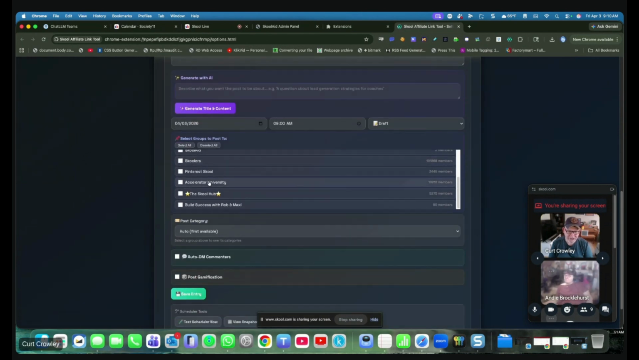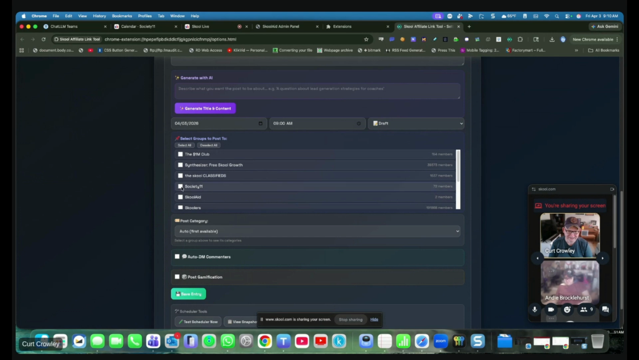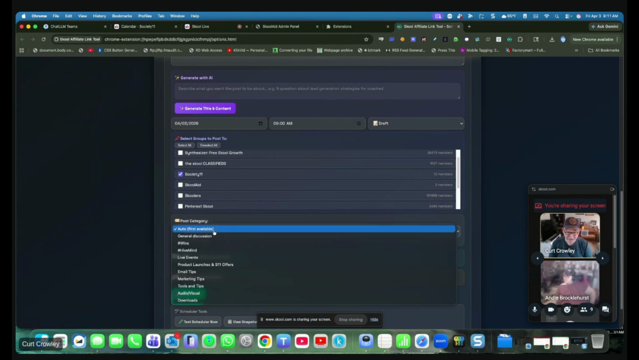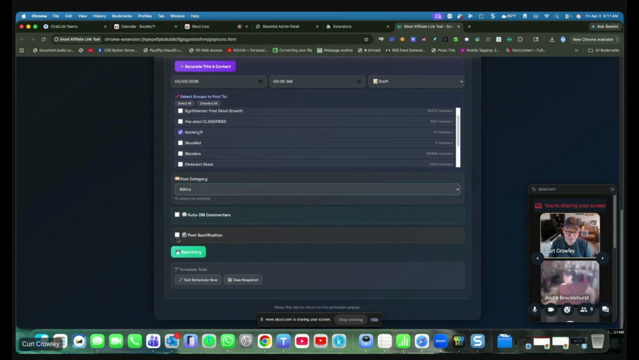And then you can come down here and say, okay, I want to put it inside of Society 11. Now you could do these inside of groups that you don't own. You just have to be a member of the groups and you can post. And then, of course, underneath Society 11, what category do I want this to be? Let's put this underneath wins. And then we're going to make this a post gamification.